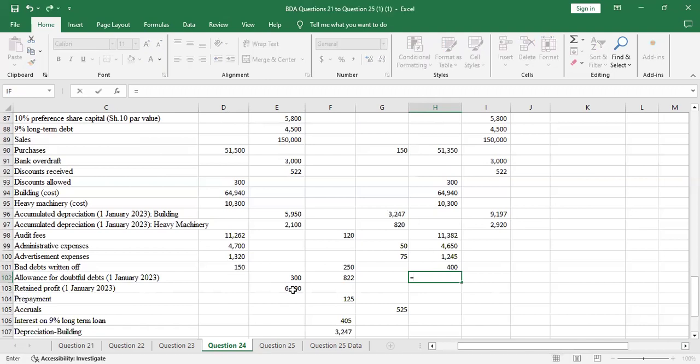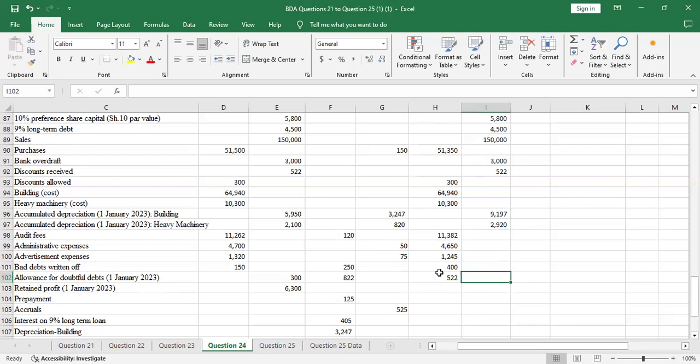So you'll debit the difference. Here now you don't debit 822. Now you take the increase, because we are told that it was increased to 3%. So the increase is 822 minus 300. So the increase, you debit the 522. You debit it here because it's an increase in allowance for doubtful debt. If it was a decrease, then you credit it here. So if it moved from 300 maybe to 250, then the difference will be credited. But because it was an increase, we debit it.